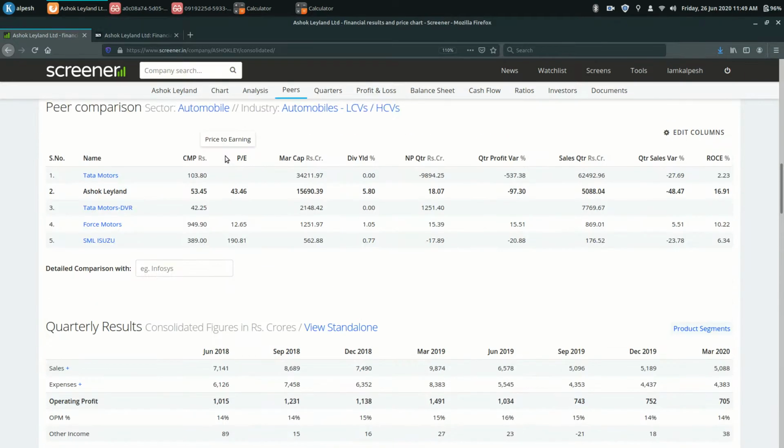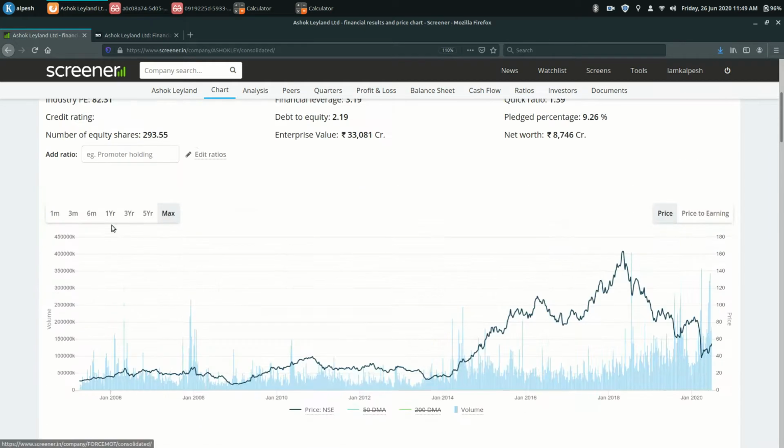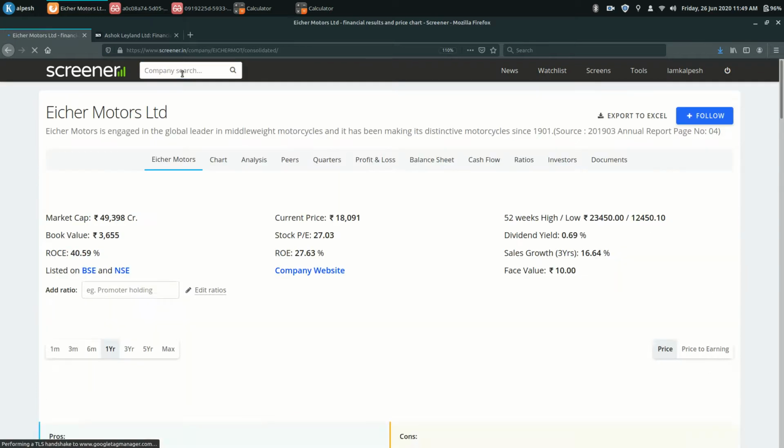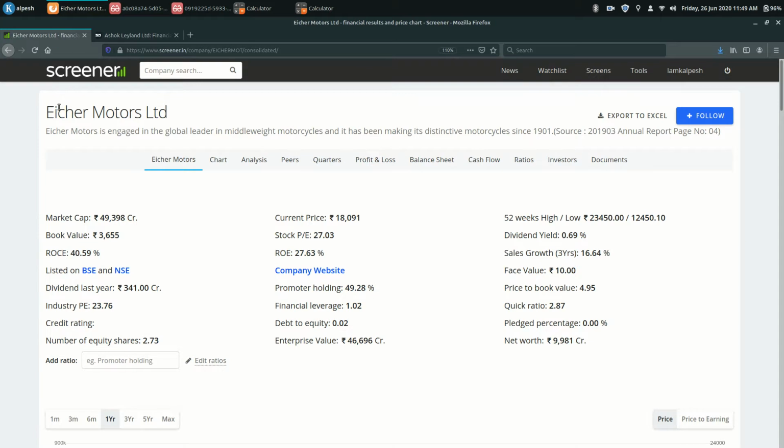If you look at the peers here, Tata Motors and Force Motors are the major competitors. And in the motor industry, the best company right now is Eicher Motors. It has great profitability, strong book value, better return on equity, a good dividend yield, and great sales growth.